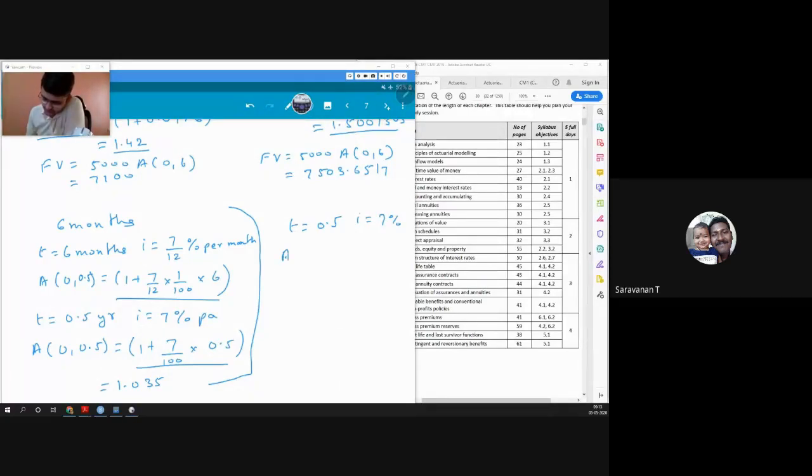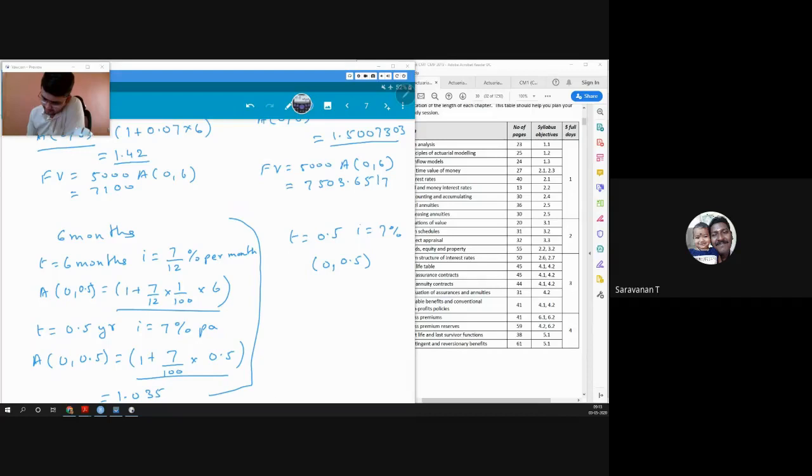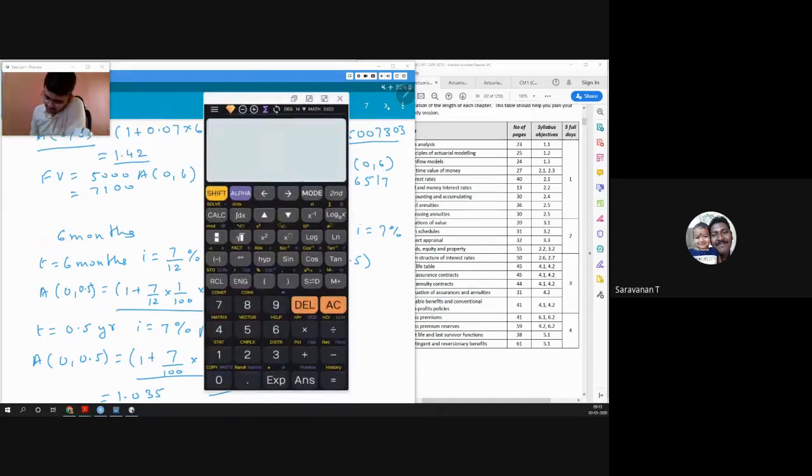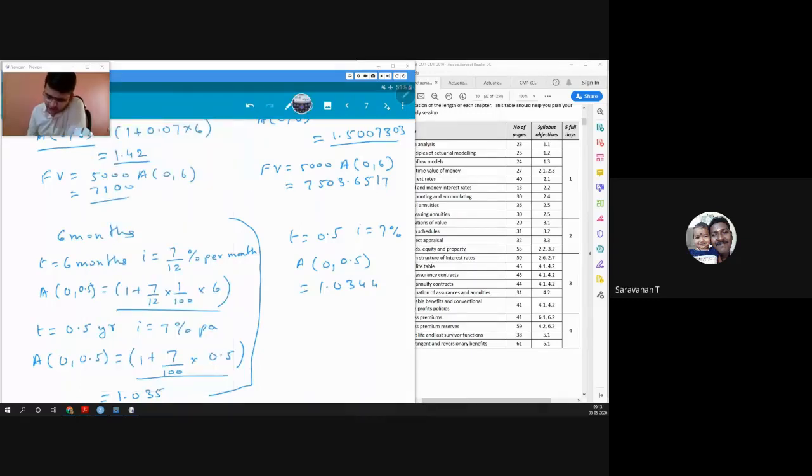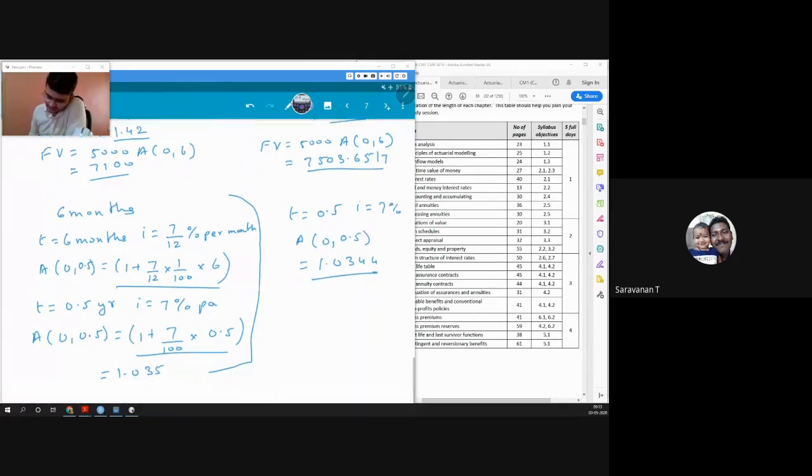So our accumulation factor we'll say 1.07 raised to 0.5. So we have 1.0344. If you see here, we got more interest in simple interest, and here we are getting less interest in compound interest.